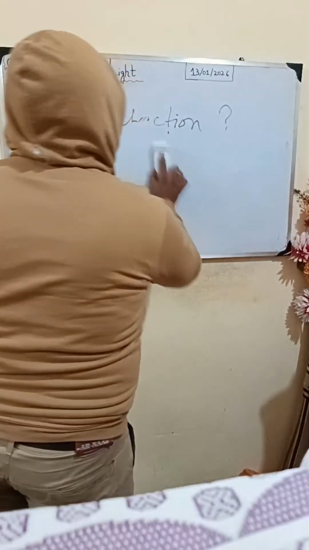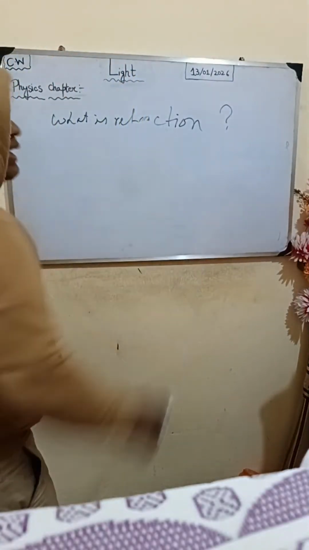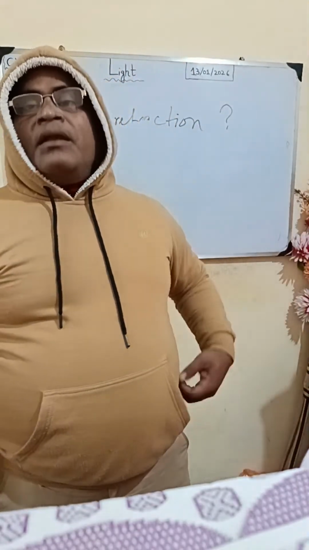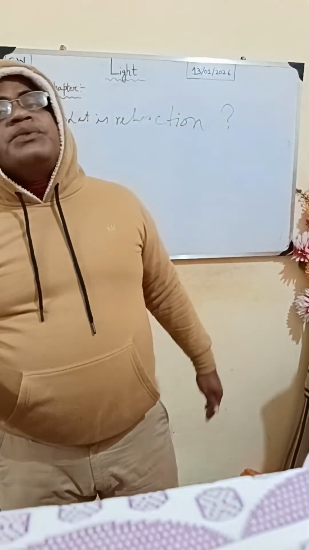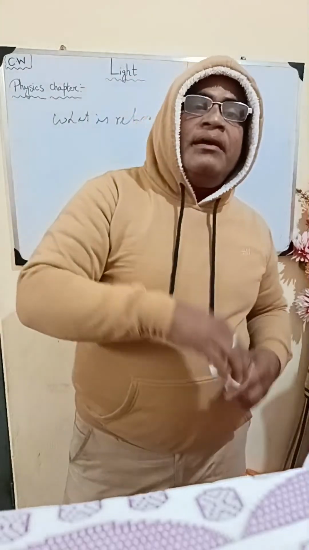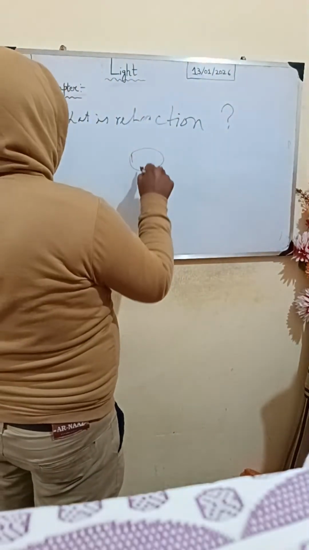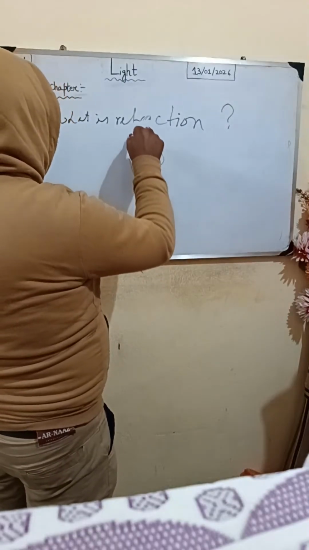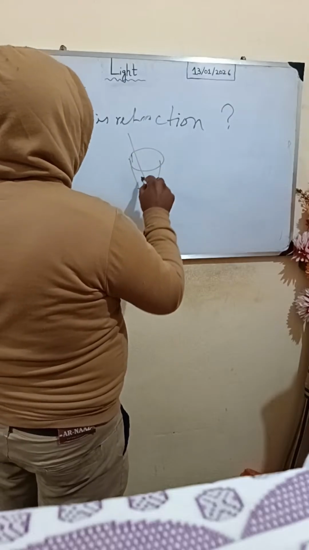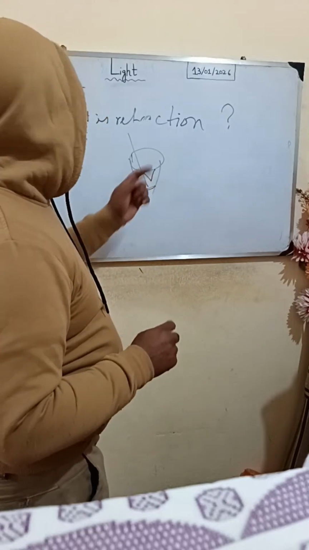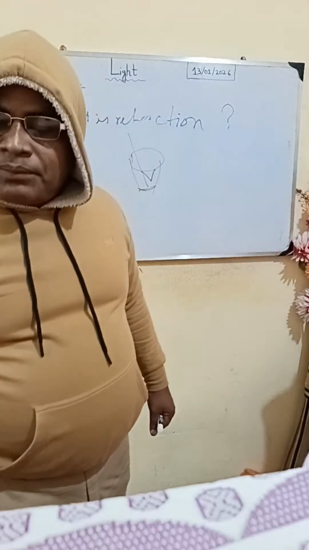So, what is refraction? Refraction is the bending of light. Light moves in a straight line. When it falls and enters the glass, if you drop a pin inside the glass, the pin will not look straight. It will look like this. This is how the pin will look bent.